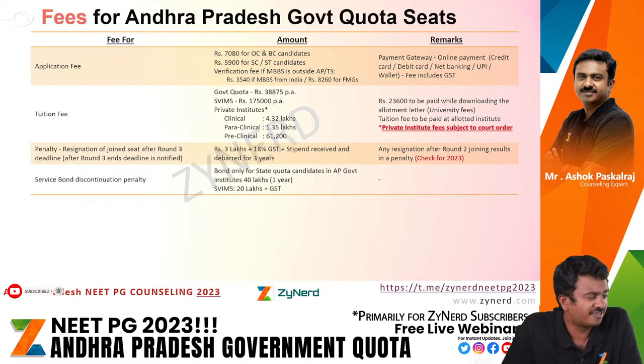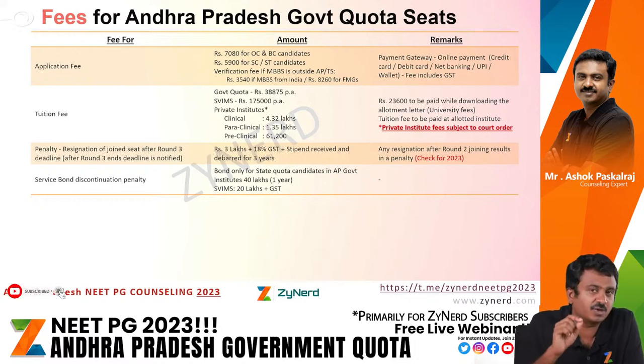Fees, you can look at the fees for registration. For OC and BC candidates it's 7,000 plus a verification fee of 3,540 if MBBS from India. For SC ST candidates it's 5,900 plus a verification fee of rupees 3,540 if the MBBS is from India. If you are an FMGE, in addition to this fee, you will also have to pay 8,260 extra for verification.